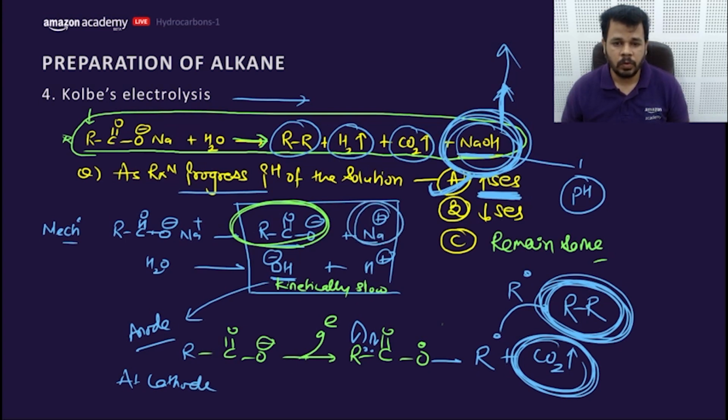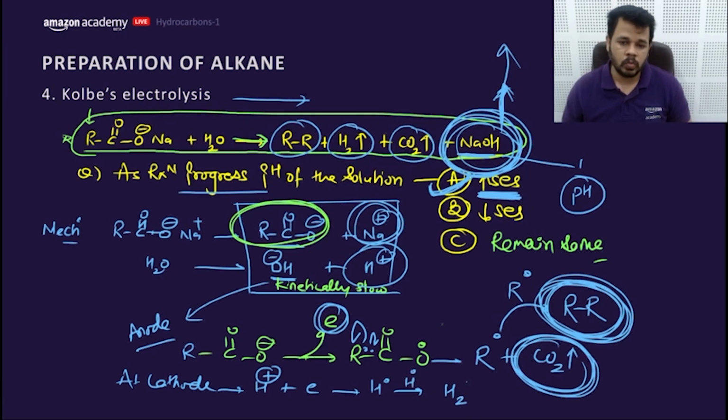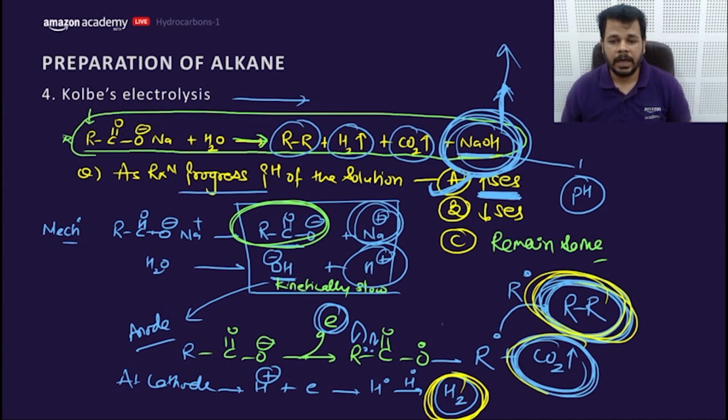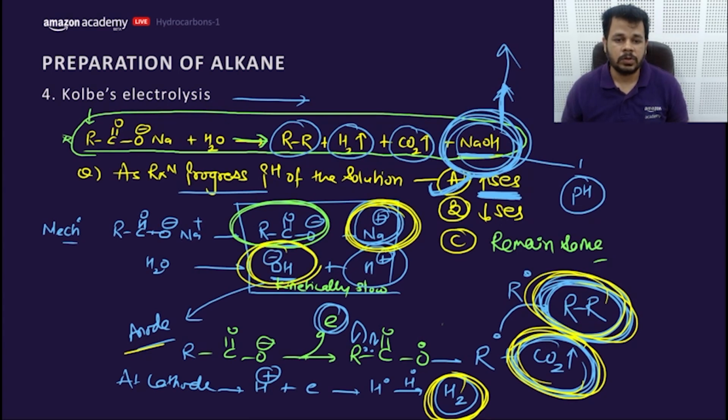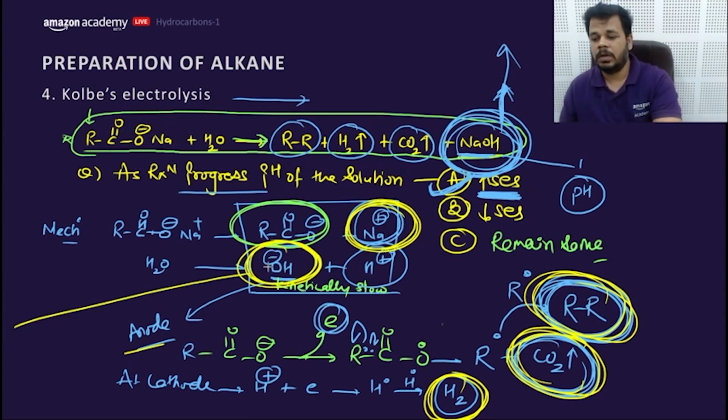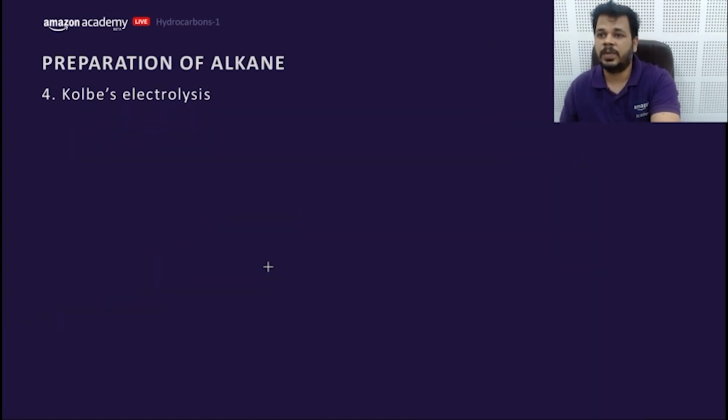reduction occurs. Between sodium and hydrogen, hydrogen has good reduction potential, so H plus gets the electron and converts into H dot. Now this H dot with the other H dot converts into what? H2. So because of this, H2 is liberated at the cathode, whereas RR, the hydrocarbon, and CO2 are liberated at the anode, and NaOH remains in the solution, which actually increases the pH of the solution. So this is called Kolbe's electrolysis, my dear friends.